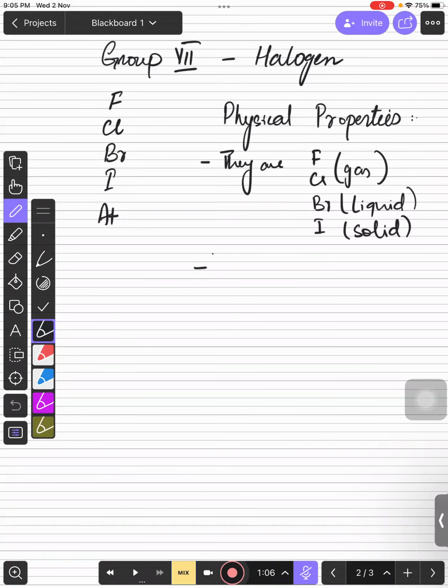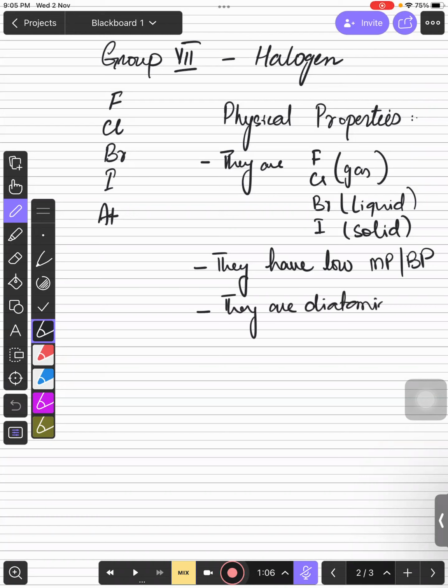Then they have low melting and boiling point, right? And you can say that they are diatomic. You need to keep remember they are always in diatomic form. Like fluorine you will have F2, chlorine Cl2, bromine Br2, iodine and astatine like this. Okay? So they are always in diatomic form, okay?